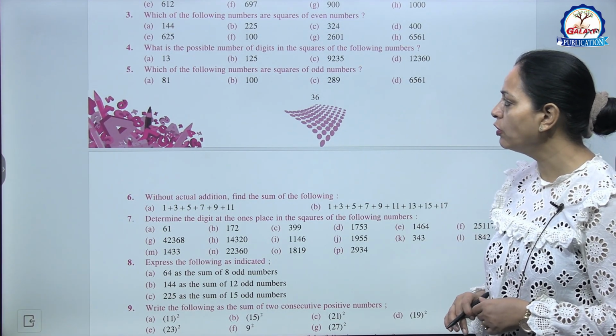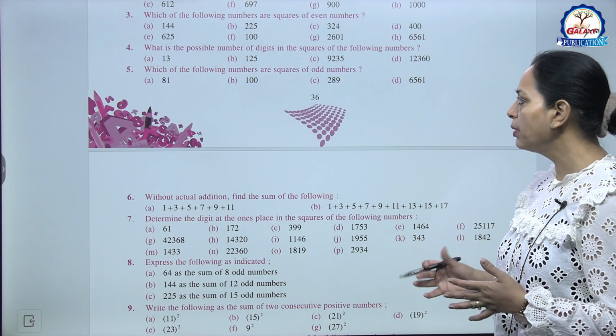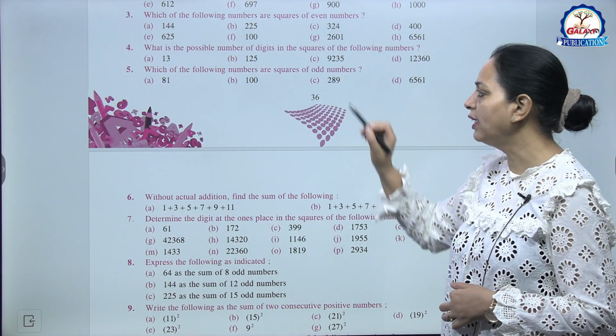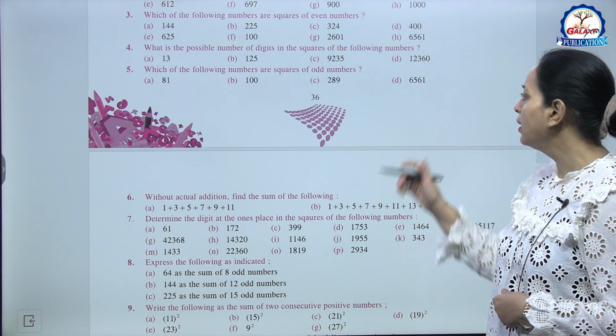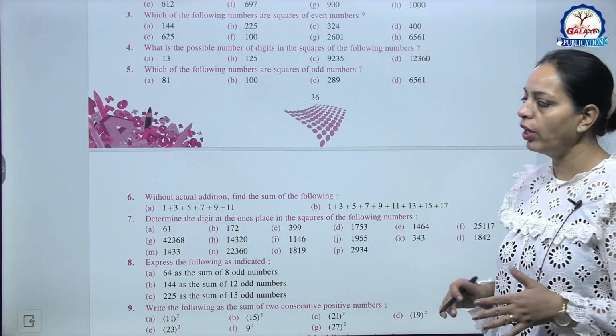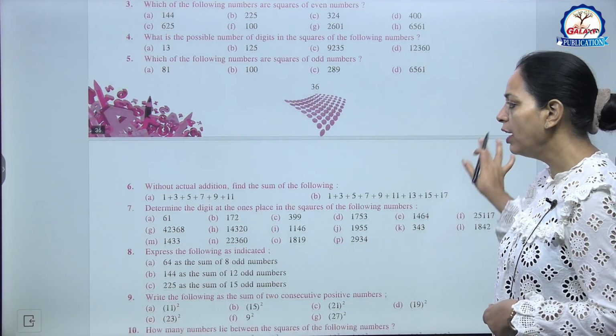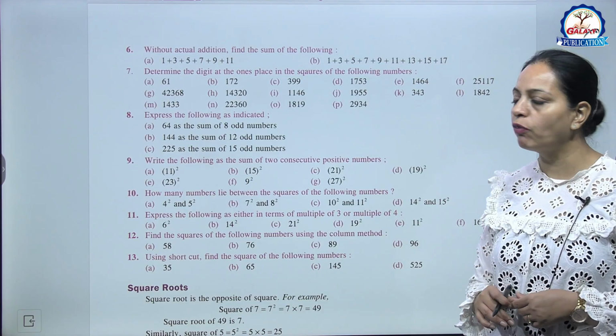Now the fifth one, which of the following numbers are squares of odd numbers? जो odd numbers हैं, like C part 289 is an odd number, so this is the square of an odd number. D part, this is also an odd number, तो ये भी किसका स्क्वायर है? odd number का.